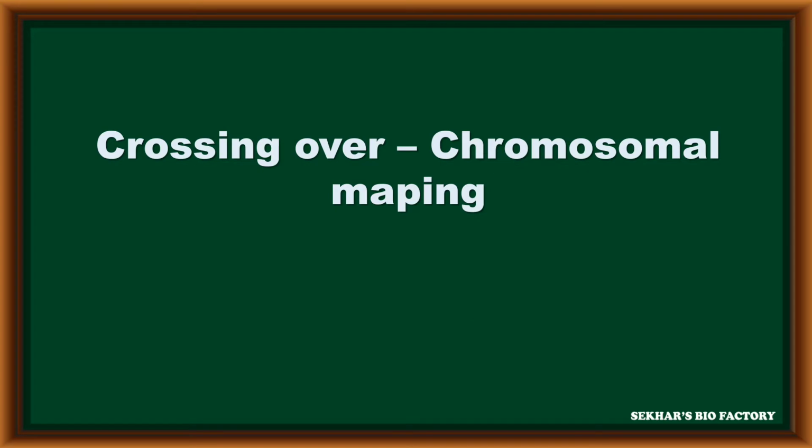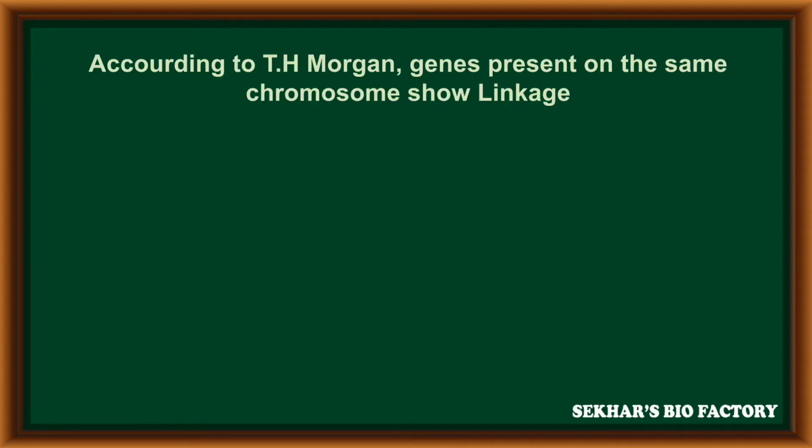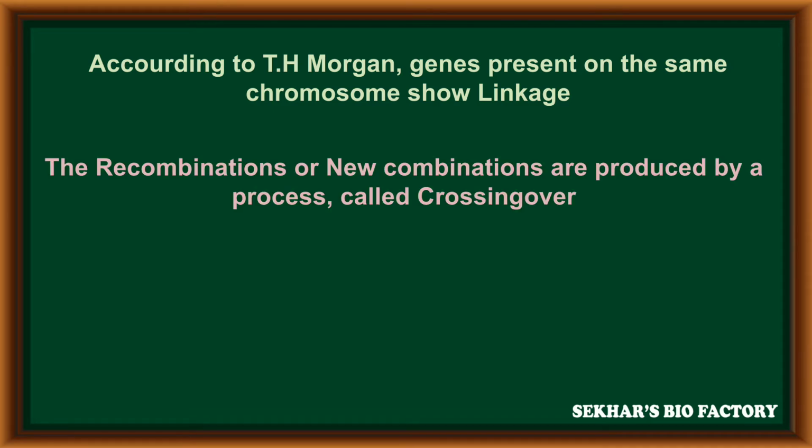In this video, I am going to explain the mechanism of crossing over with chromosomal mapping. According to T.H. Morgan, genes present on the same chromosome show linkage, which is nothing but physical association between genes present on the same chromosome. The recombinations or new combinations are produced by a process called crossing over.